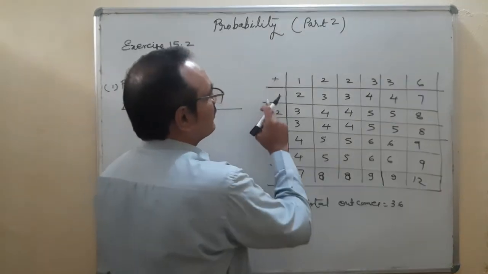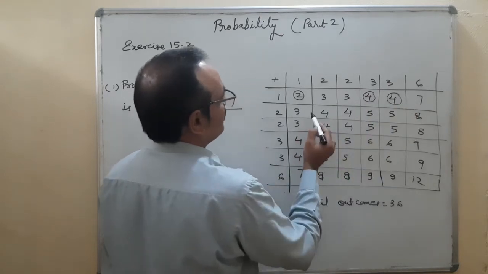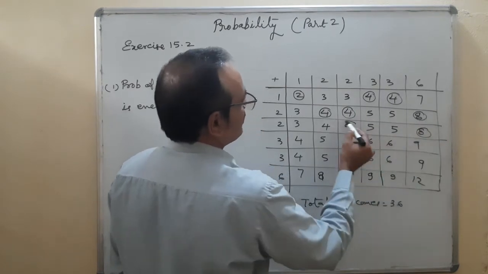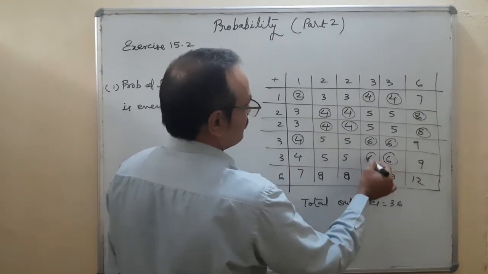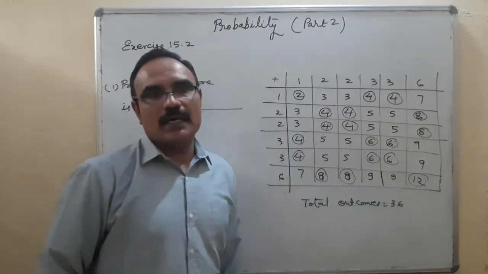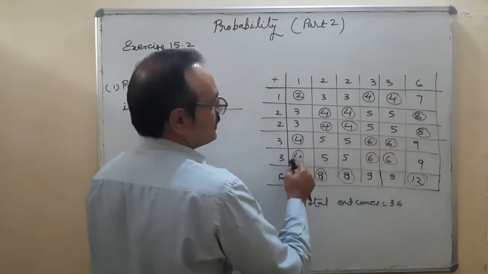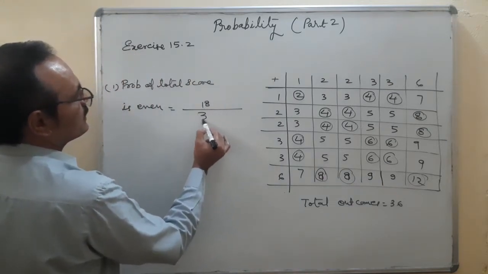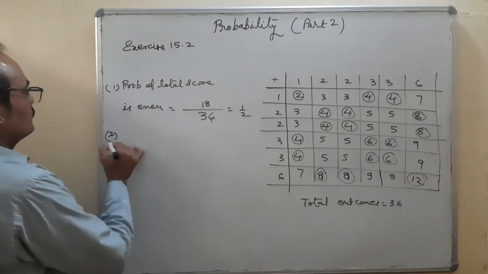Even numbers are here: 1, 2, 3, 4, 5, 6, 7, 8, 9, 10, 11, 12, 13, 14, 15, 16, 17, 18. These are even numbers. So I write here 18 upon 36, that is 1 upon 2. Okay. Number 2.